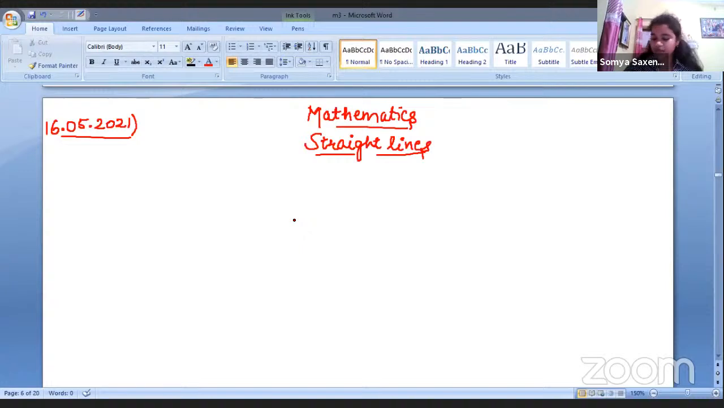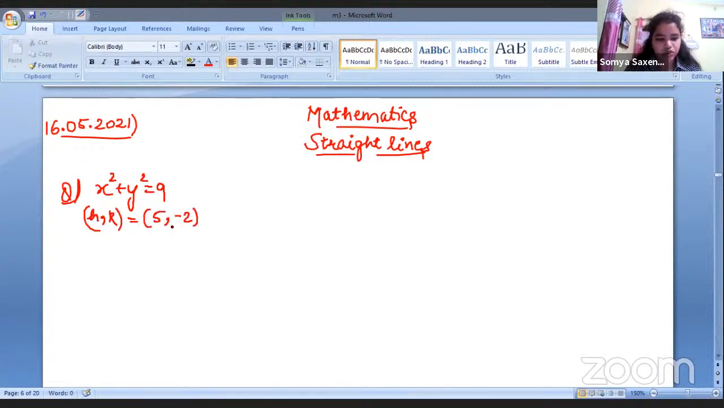Okay, so let us do this question for the people who haven't done it, or who tried but were in confusion. Small x square plus small y square equals 9 was given to us, and we have to find the new equation. The new origin h comma k is 5 comma minus 2. So we have to find out the value of capital X and capital Y.